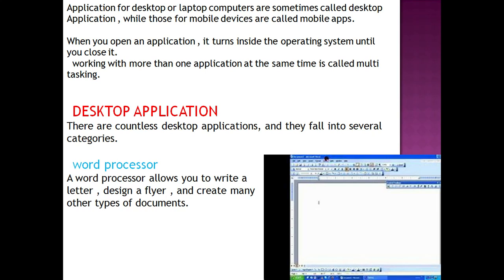First is desktop application. There are countless desktop applications and they fall into several categories. If you check your computer or laptop, you can see different types of apps available for different purposes. A few examples of desktop applications are the word processor. A word processor allows you to write a letter, design a flyer and create many other types of documents. MS Word, PowerPoint, Excel are different applications. With the help of PowerPoint we can create a presentation. Word processor is used to type a document.